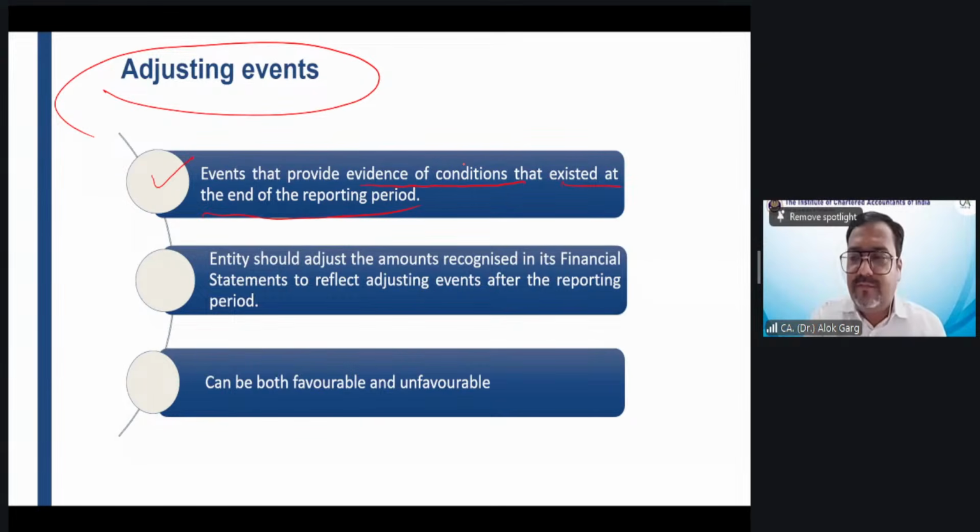So was the evidence of the condition of this fire available on 31st March? After 15 days, a fire broke out in the warehouse or factory of the company because somebody had put kerosene and a matchbox, the transformer is nearby, or there were some switches, the wiring was there. So was evidence of the condition existing on the reporting date about the fire which broke out in the godown or the factory on 15th of April?